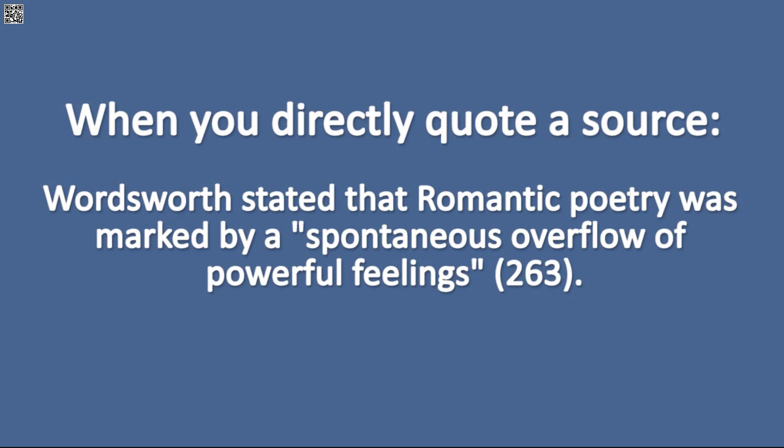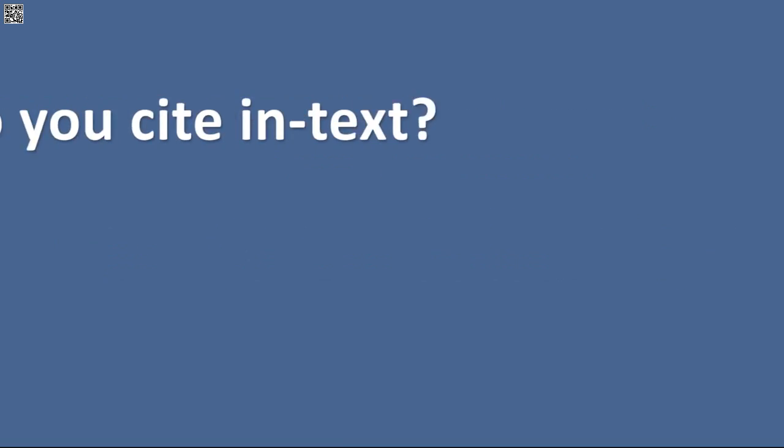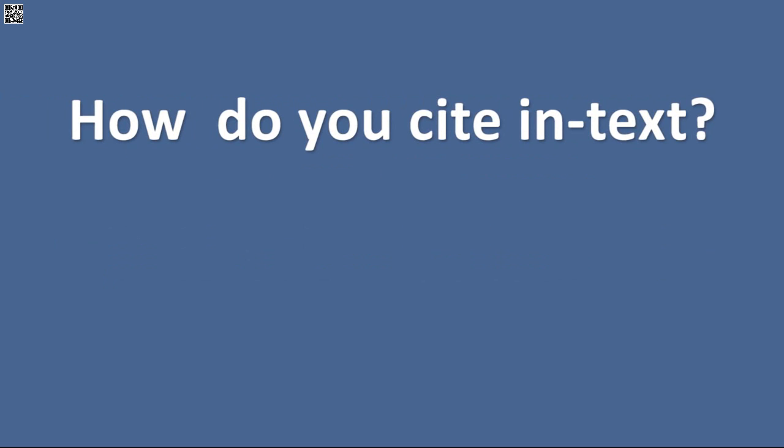One, when you directly quote someone, like here, for example, where we use Wordsworth's own words. Or two, when you reference or paraphrase their work, like we do here, when we summarize Wordsworth's ideas in our own words. So, how do you cite in text?